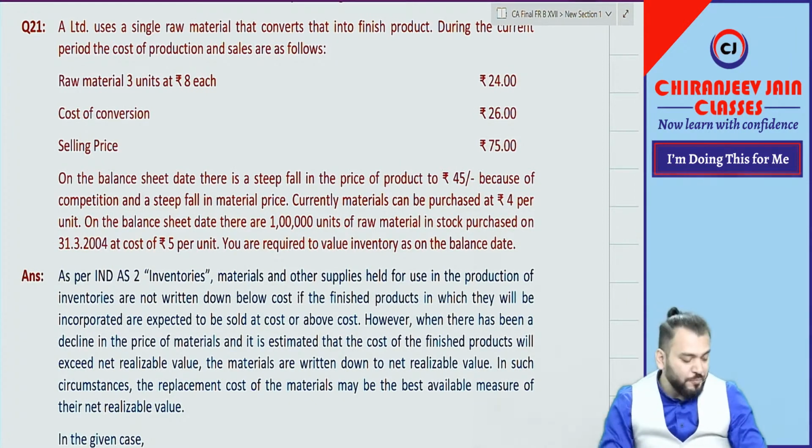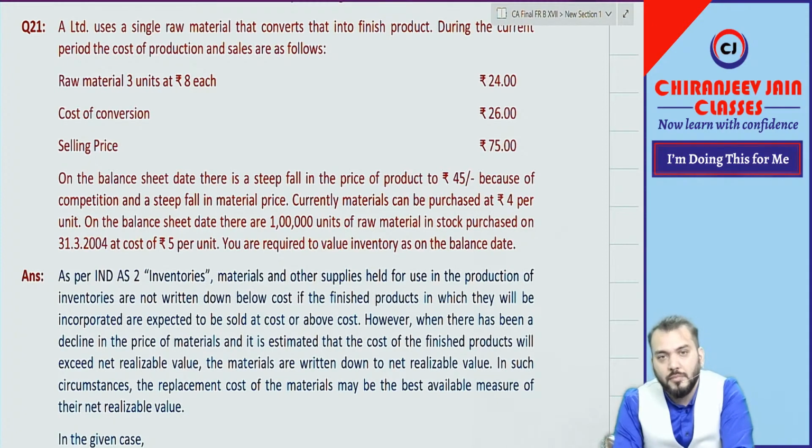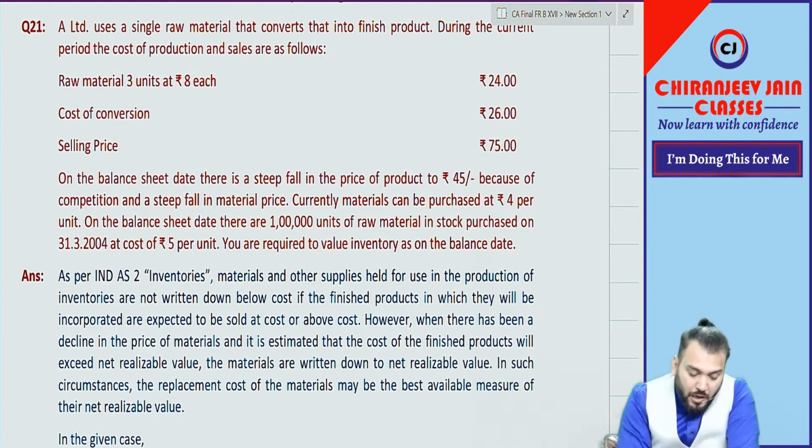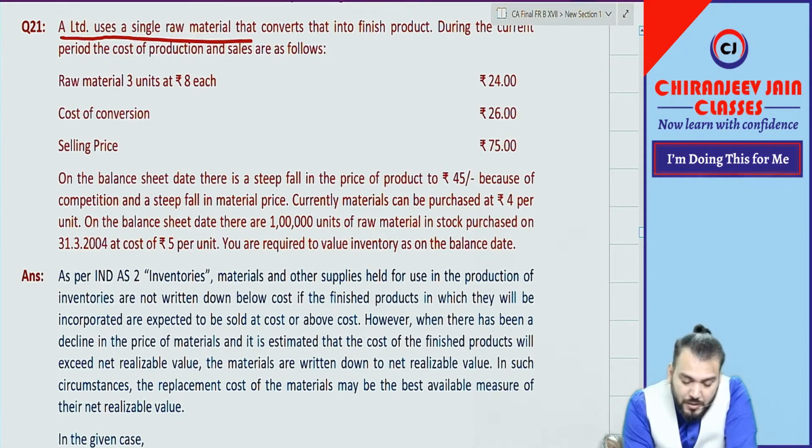I have taken this question from an international book. A Limited uses a single raw material and converts that into a finished product. During the current period, the cost of production and sales are as follows.